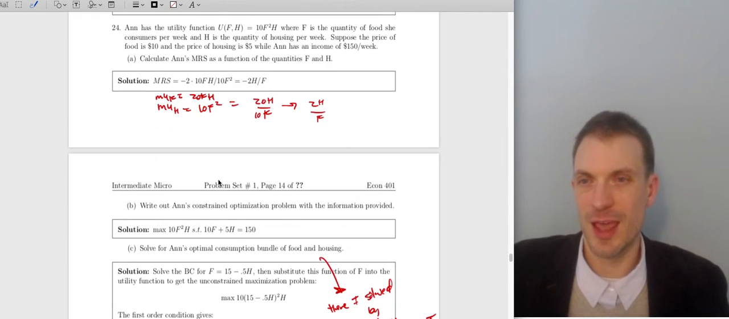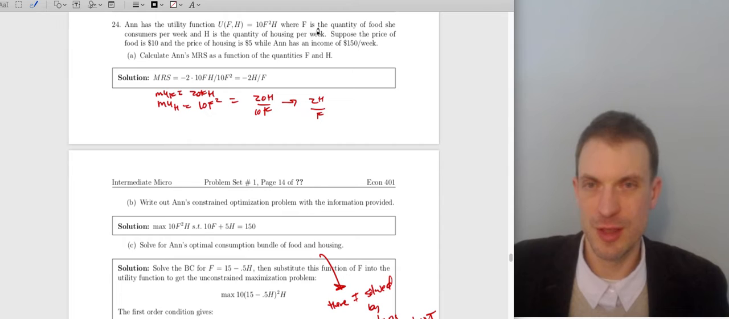All right, so here's Ann. Ann has Cobb-Douglas utility. This is the quantity of food Ann consumes per week. This is the quantity of housing.